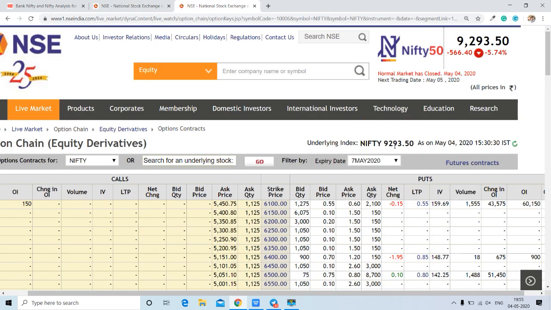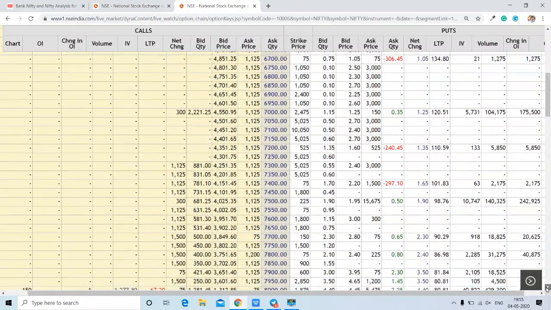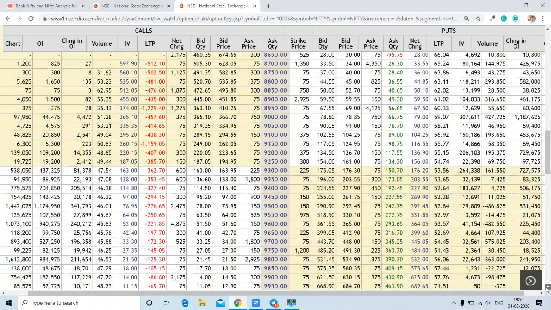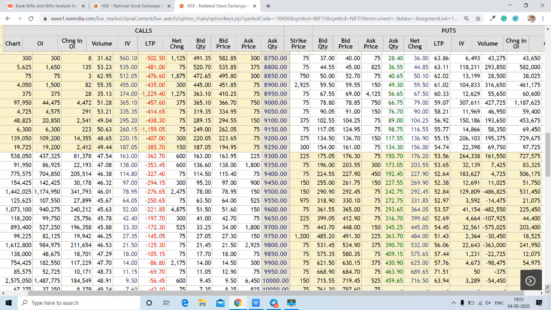The Nifty closed at 9,293.5 on May 4th, and we are talking about the 7th May expiry. Now we will find out the trading range of Nifty, highest call and highest put, to find the highest resistance and support. For that purpose we will go through this column, and you can check here 25,75,000 contracts are here at 10,000, followed by the 9800 strike, where 16 lakh contracts are over here.